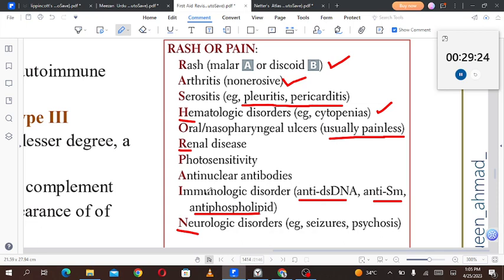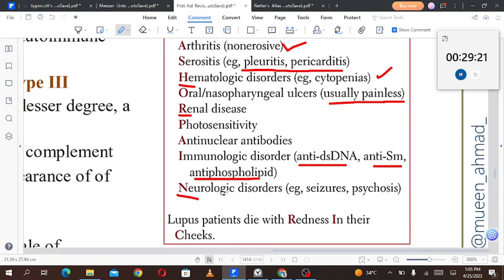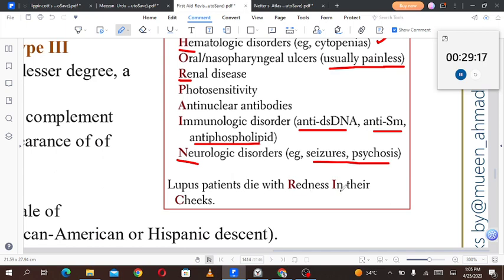Anti-phospholipid antibodies cause a hypercoagulable state. Then we have neurologic disorders, for example, seizures and psychosis. Lupus patients die with redness in their cheeks.